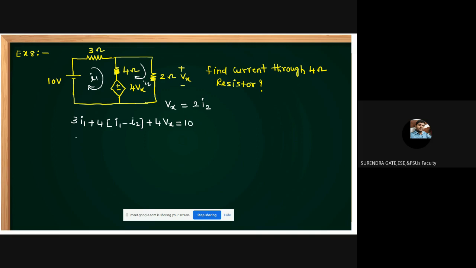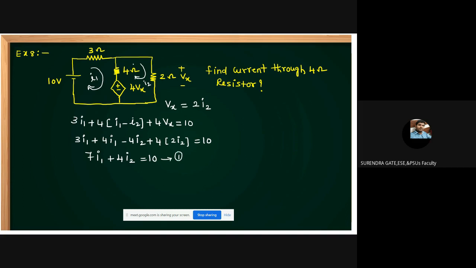This is 3I1 plus 4I1 minus 4I2 plus 4 into Vx, which is 2I2, equal to 10. So 7I1 minus 4I2 plus 8I2 is equal to 10, that is 7I1 plus 4I2 equals 10. This is equation 1.